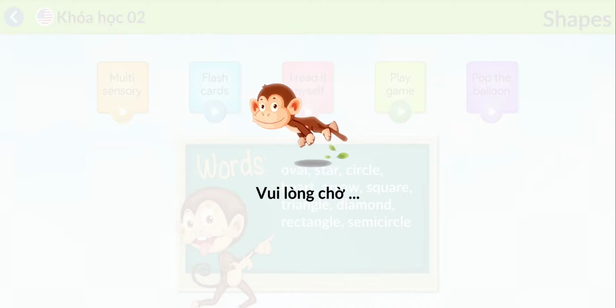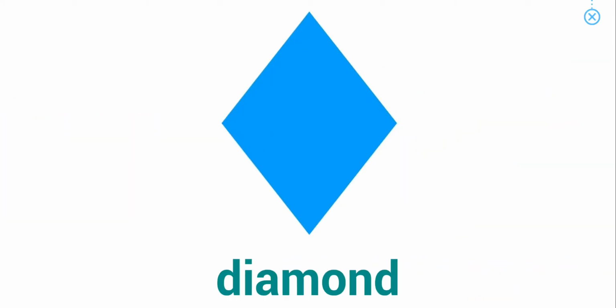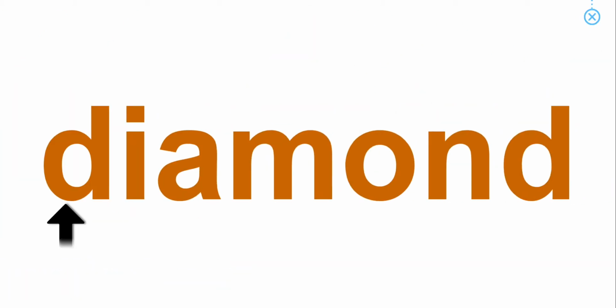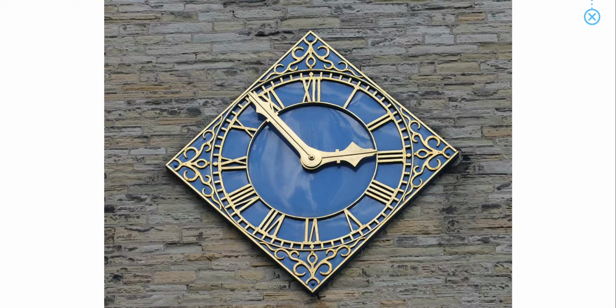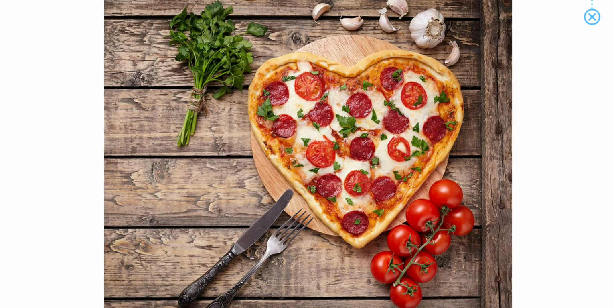Shapes. Diamond. The clock is shaped like a diamond. Heart. Have you ever seen a pizza in the shape of a heart?